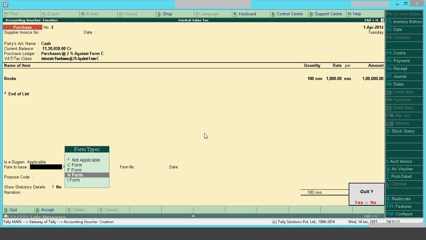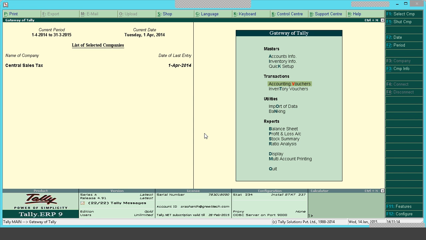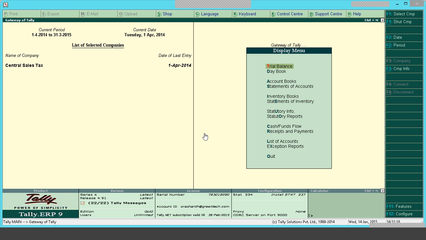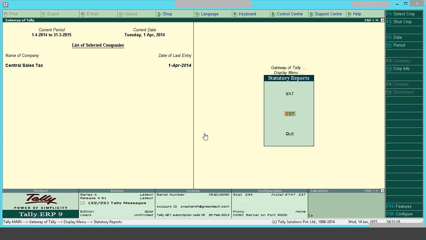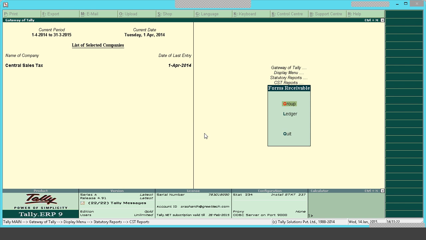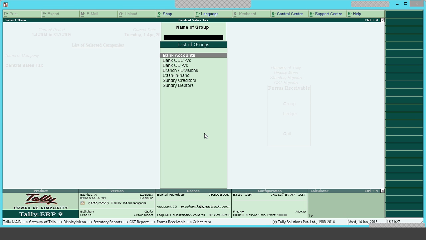So we have finished with the transaction flow. We shall proceed and see the CST report. I'll go to display, statutory report, CST report. The first one is for receivables. Here we have group and ledger both. So what will happen is, you may do a sale, but you may get the CST forms at a later stage. So once you receive the form, details can be mentioned here.